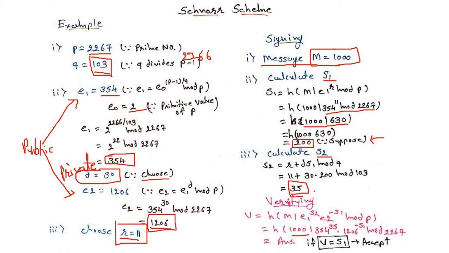S2 we get here as 35, multiplied by 1206. 1206 is the value of E2, raised to minus S1.